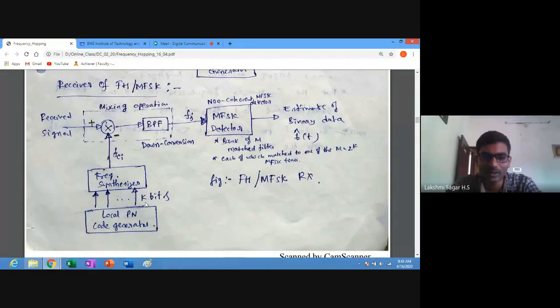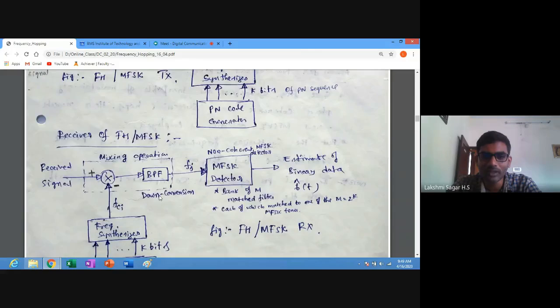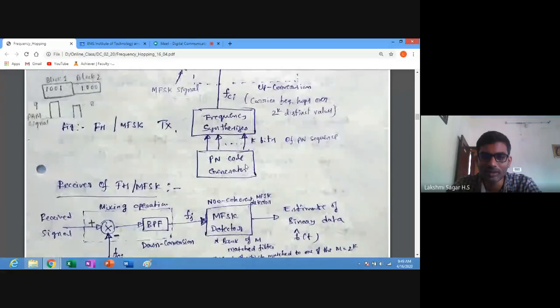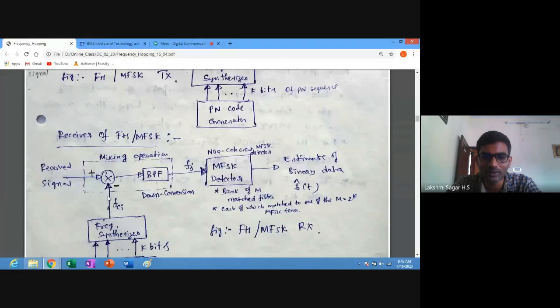Here we generate a pseudo noise code locally, and whatever sequence it generates should match the transmitted pseudo noise sequence. When this signal is given as input to the down converter, the band pass filter allows some frequency components and eliminates the other frequency components.